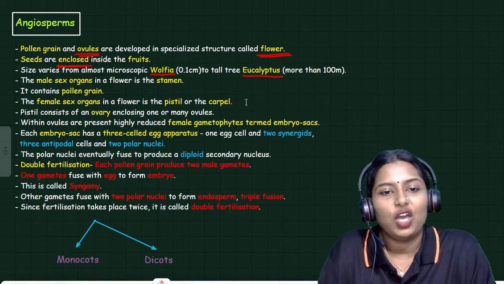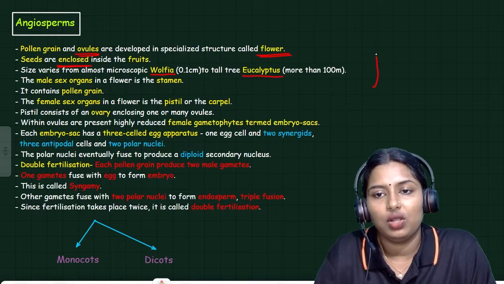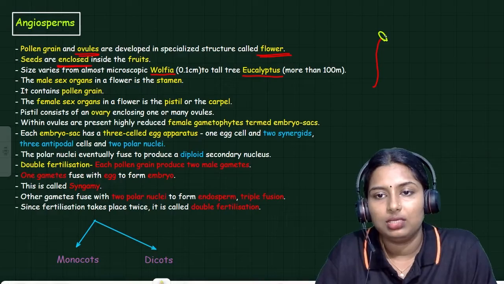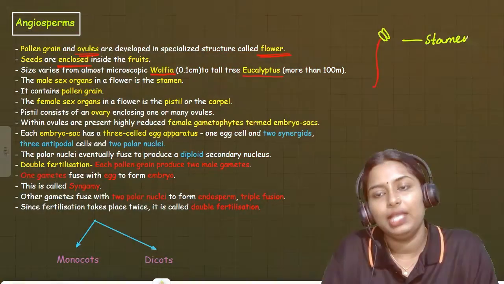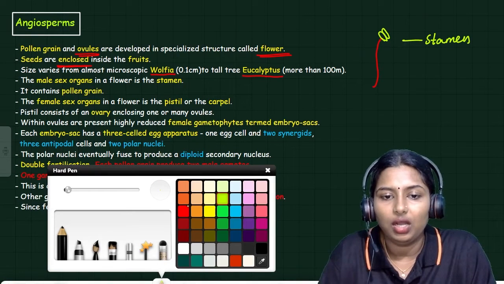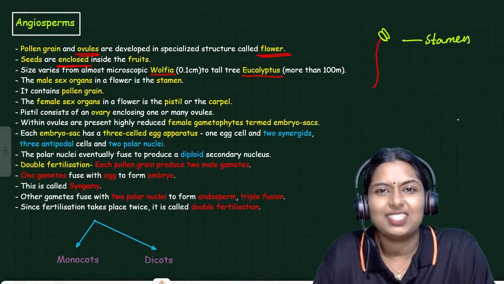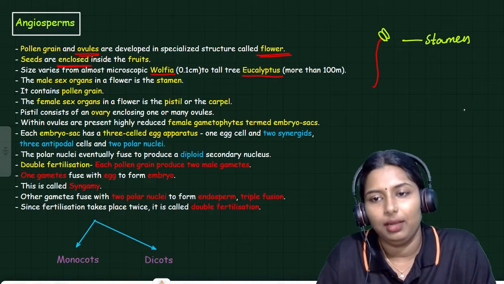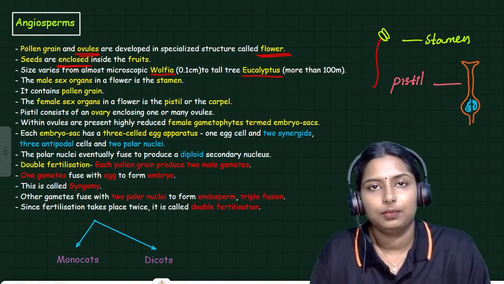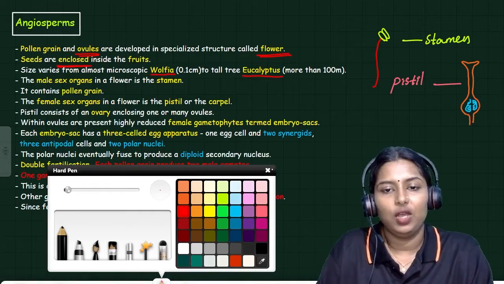The male sex organ in a flower is the stamen. This is how we can draw the stamen, which is present in the angiosperm. And the female sex organ is called the pistil or the carpel. This is how we can draw the pistil. Clear? These are the male and female sex organs.